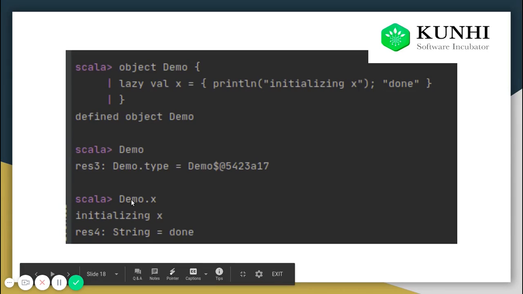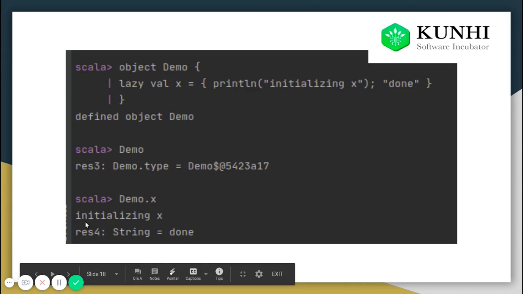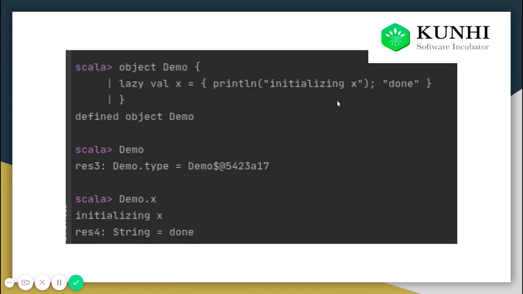But when we call demo.x, give me demo.x, it will print initializing x, and it will show the value inside x, which is done. So only when I call it, it will come out. If you don't call x, nothing will happen to x. It will not be initialized. Only when you call it, it will be initialized.